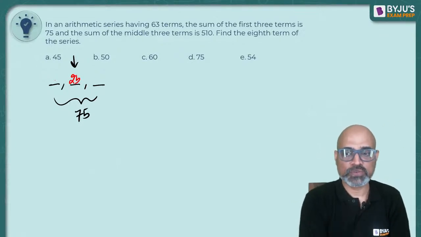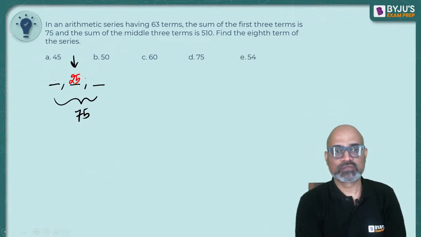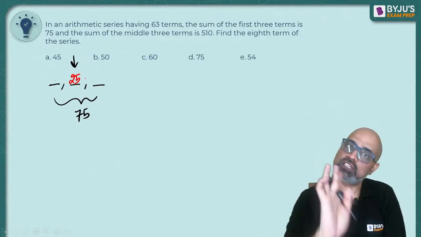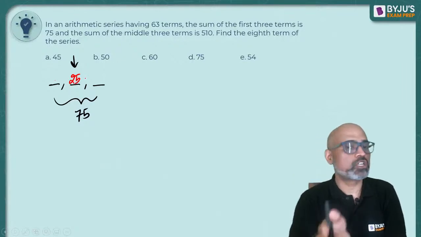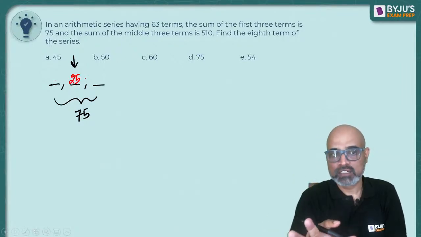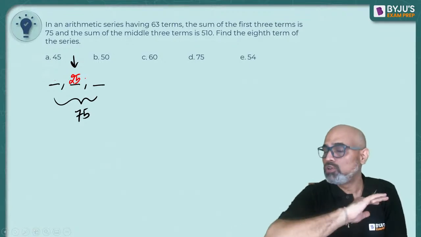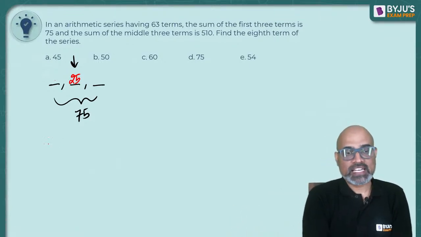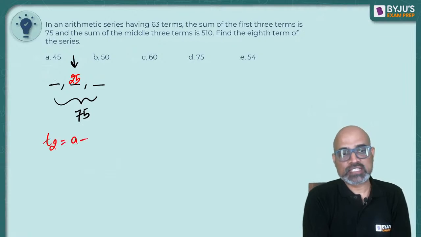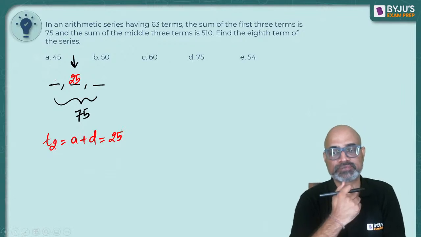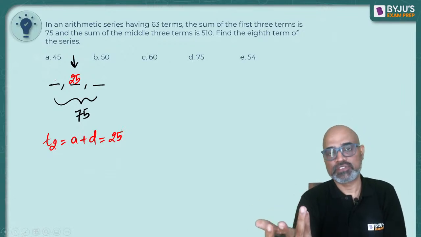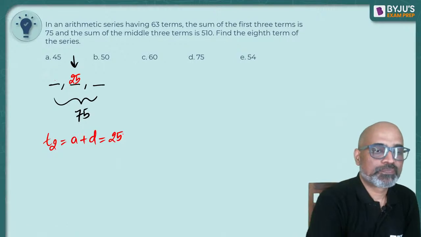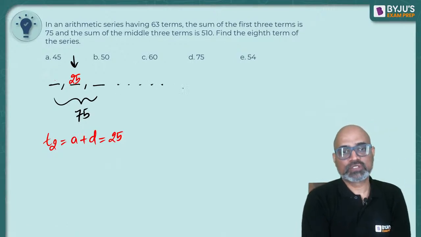So we can say this is 25. So the second value is 25. It has to be. What is the first value? Don't know. What is the third value? No idea. Okay. So can I say the second term, which is A plus D, is 25? Can we write this? Yes, we can.